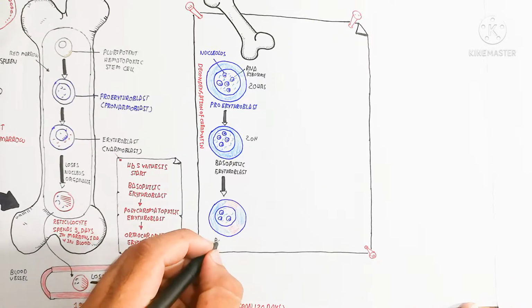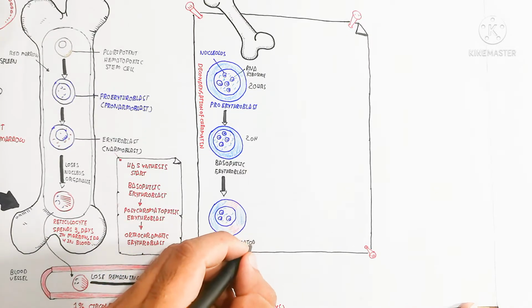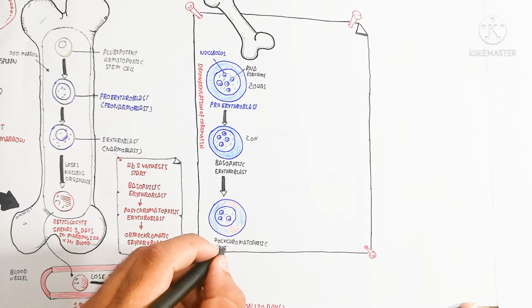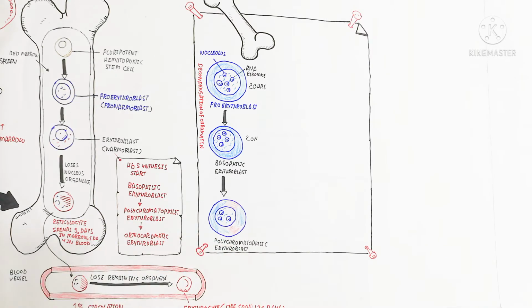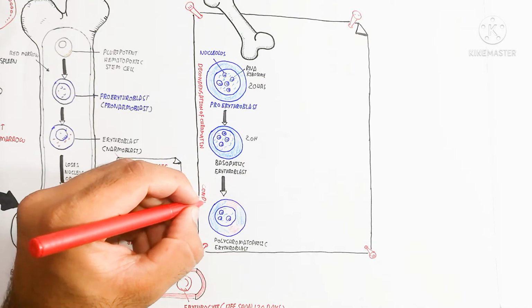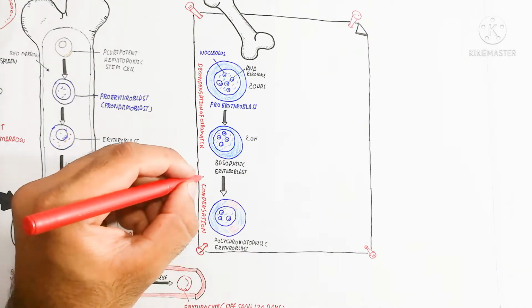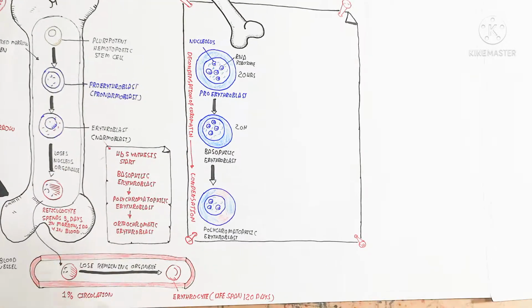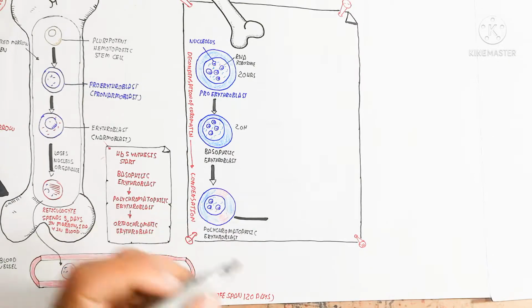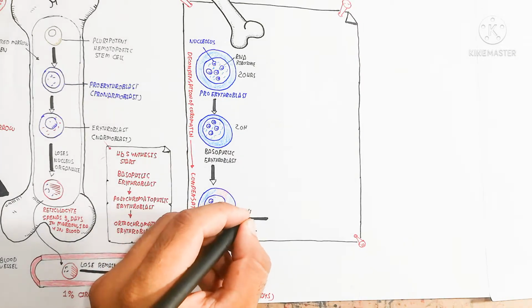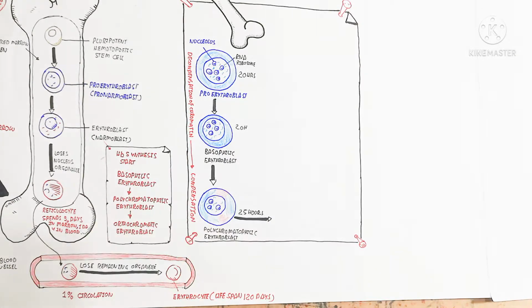Polychromatic means more than one color shows, for example red and blue, or bluish red, because hemoglobin is being produced.